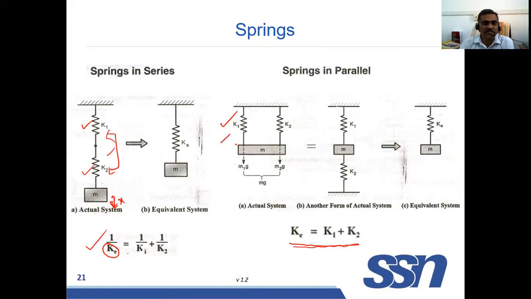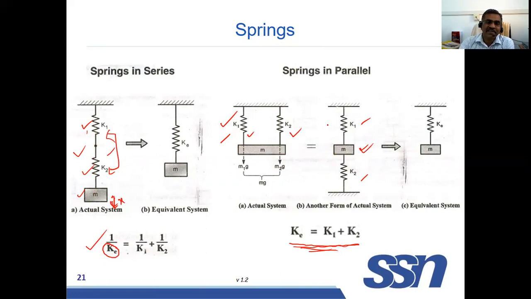How can you find whether it is parallel? Because the deflection of spring 1 is equal to the deflection of spring 2. If both the deflections are the same, then you can say the springs are in parallel. But here you see, there are two springs, at the end we have a mass. There are two springs, but in between you have the mass. So here, is this parallel or series?